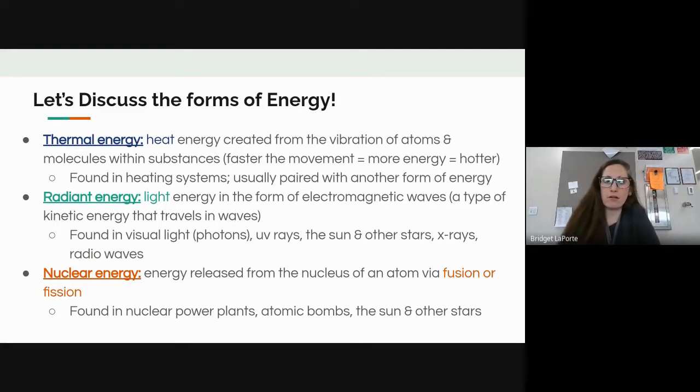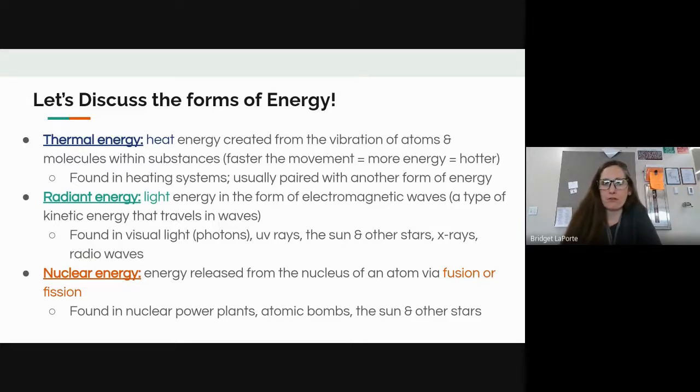Radiant energy is our next type, or light energy. This is a type of energy that comes in the form of electromagnetic waves. Basically, that is a type of kinetic energy or energy of motion. So molecules, particles, photons, really fast, tiny things moving really fast, but they move in waves.